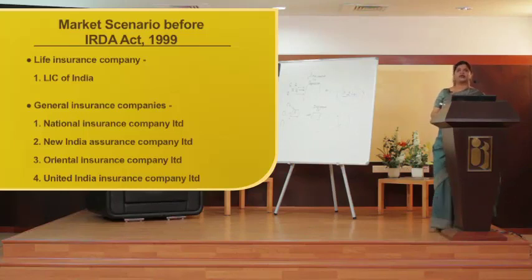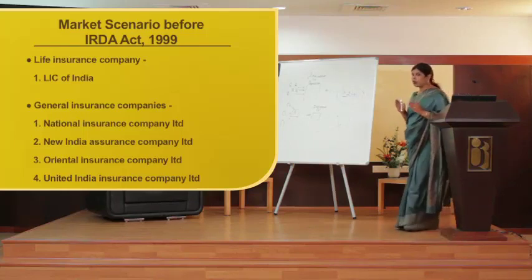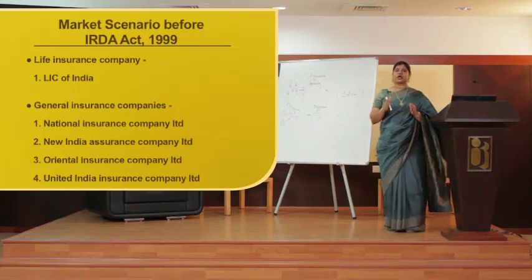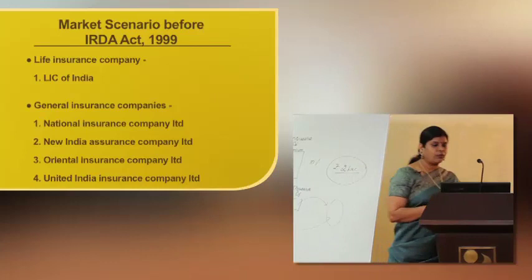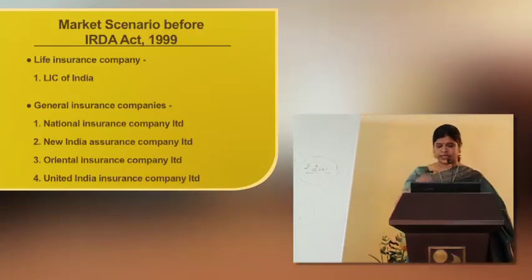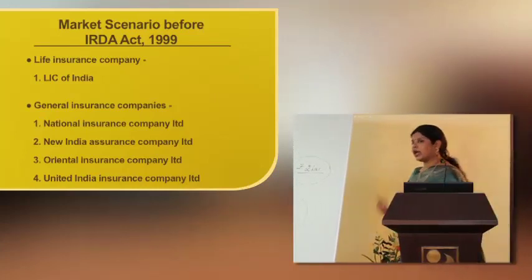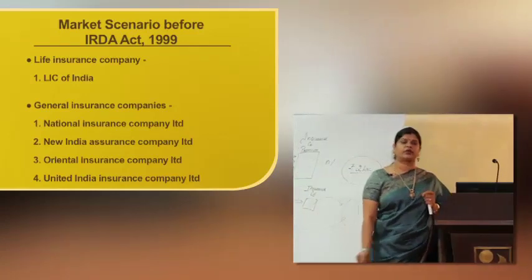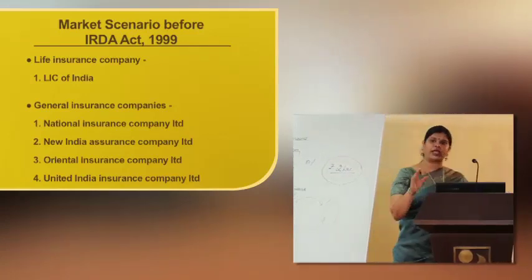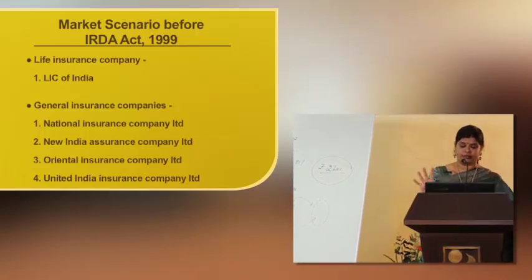We need to have a regulator who is going to act as a watchdog to see if the insurance business is running properly, right? So what happens is, as I said, before IRDA came into existence, in the year 1999 when the IRDA Act was passed, before that, we had only 5 major insurance companies.